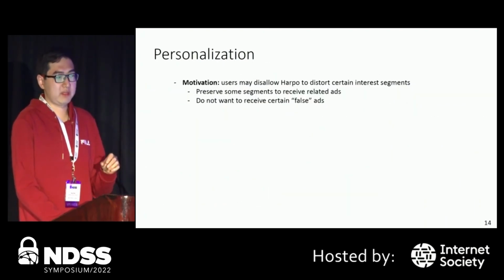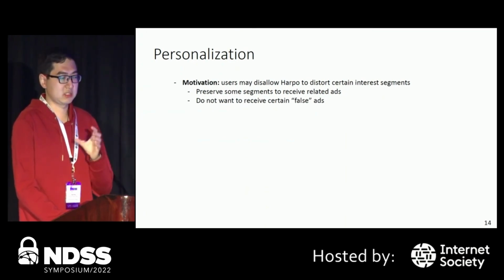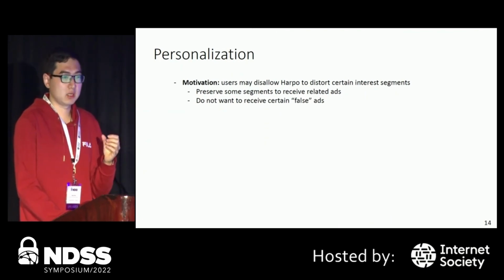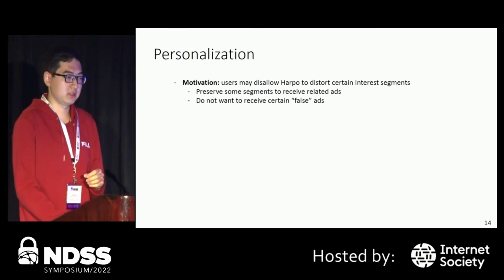And finally, we evaluate the personalization effects of HARPO. Because in practice, users may disallow HARPO to distort certain interest segments. Maybe the user wants to preserve some segments to receive related ads, or maybe they don't want to receive some weird ads after obfuscation.